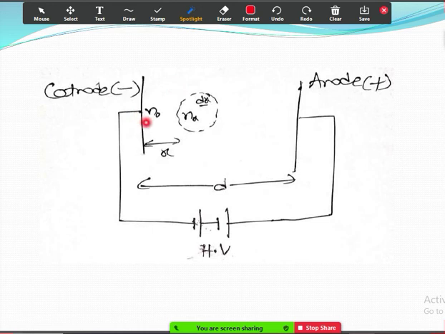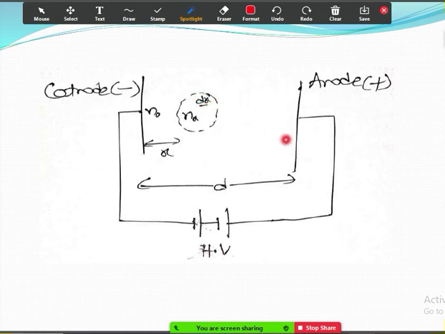Initially these n naught electrons will travel a distance of x and they will become nx. nx is the number of electrons present at a distance x. We'll analyze for a small distance dx, some differential distance dx. So if these nx electrons move a small distance dx, then what happens? That is our analysis. We'll try to get an equation at this time.